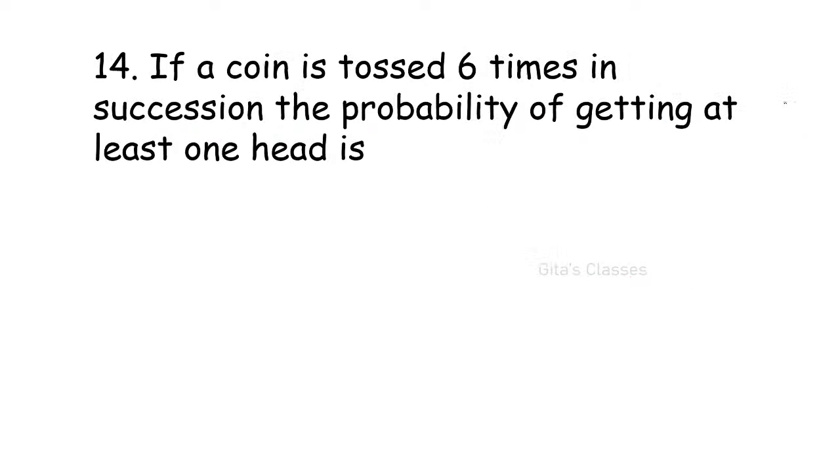Next is, if a coin is tossed 6 times in succession, the probability of getting at least one head. Here P is 1 by 2, because you are tossing a coin. So Q is also 1 by 2. And what is n? 6. So which one will you use? Binomial distribution. Let us take that getting a head is a success.